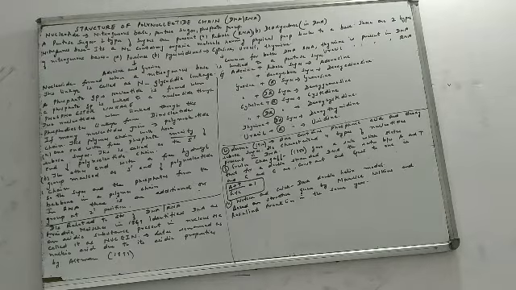Now we move on to the next person, that is Erwin Chargaff. I am sure you've done this rule earlier. What did Erwin Chargaff do? He gave a very simple rule, which tells you that in a double-stranded DNA, what is the ratio between the four bases, that is adenine, thymine, guanine and cytosine. He gave a very simple formula, the Erwin Chargaff rule: A plus T upon G plus C is equal to 1. We have already done numericals related to this. Here A is adenine, T is thymine, G is guanine and C is cytosine.